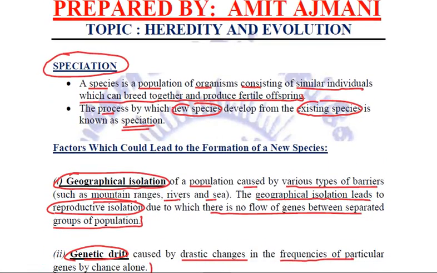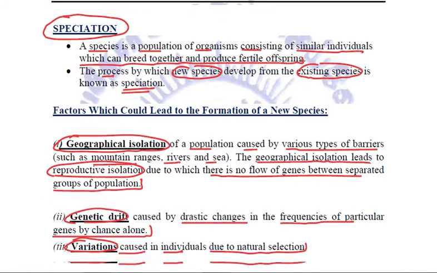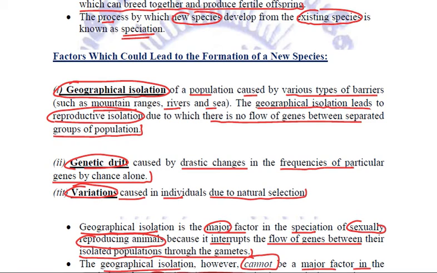Then again, very important point: speciation. What is a species and what is speciation, and the various factors leading to the formation of new species. Three factors we studied: geographical isolation, genetic drift, and variations.